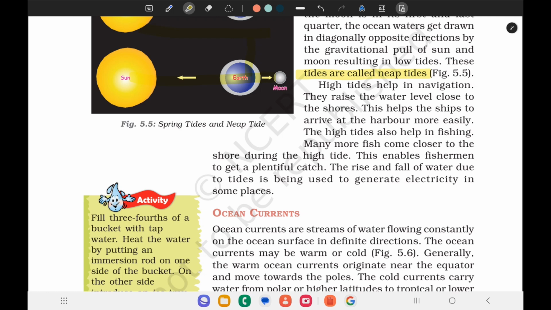So these high tides help the ships to arrive at the harbor, and they also help fishermen to catch more fish. Many more fishes come closer to the shore during the high tide, so this enables the fishermen to get a plentiful catch. The rise and fall of water due to tides is being used to generate electricity in some places.